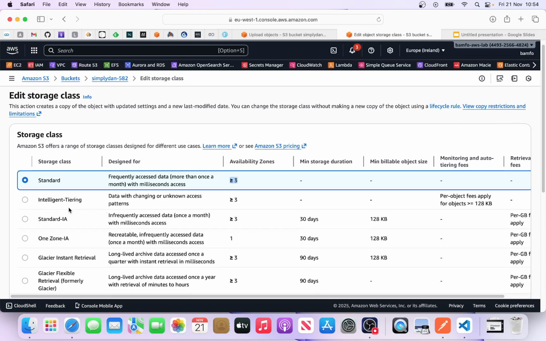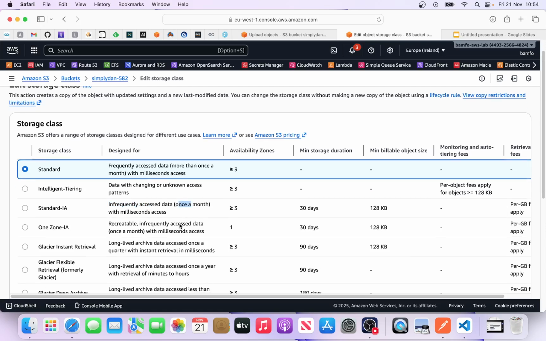If you want intelligent tiering, this is a logical way of moving your data: depending on the usage, your object or the content of your bucket will be moved to a specific storage class based on the usage of your object. So intelligent tiering. Standard IA. Again, this is spread across three availability zones, and by that you access your object infrequently, let's say once a month. The rest goes on.